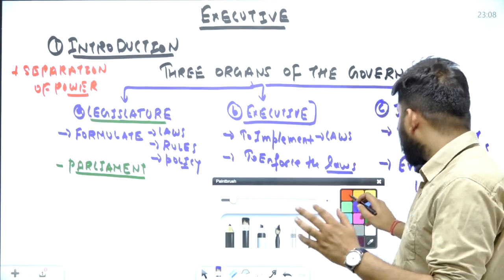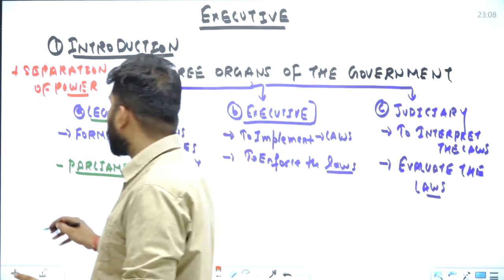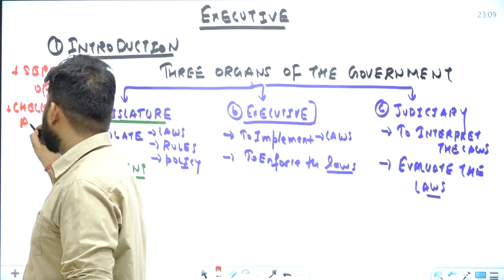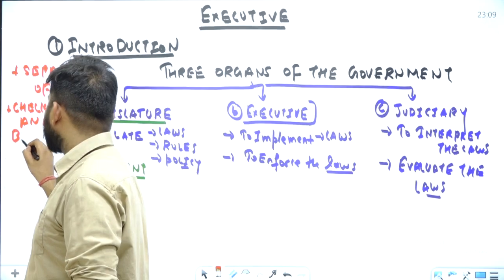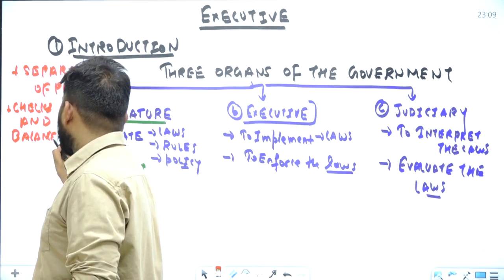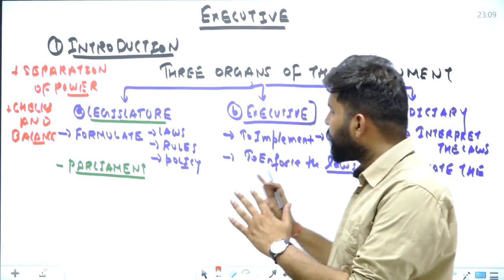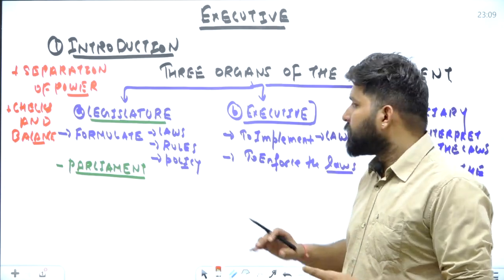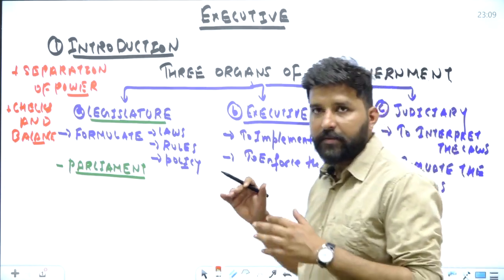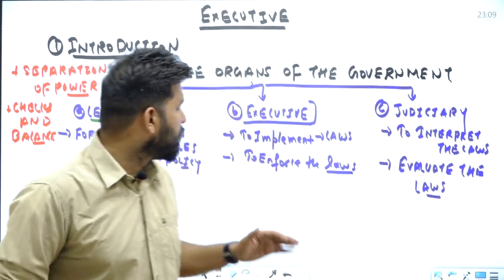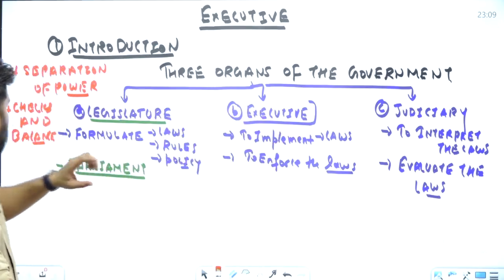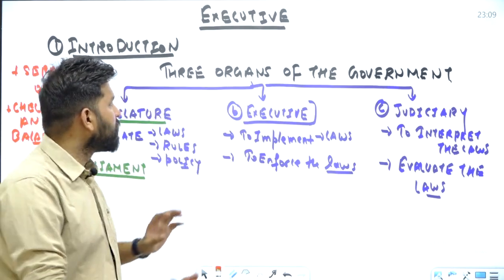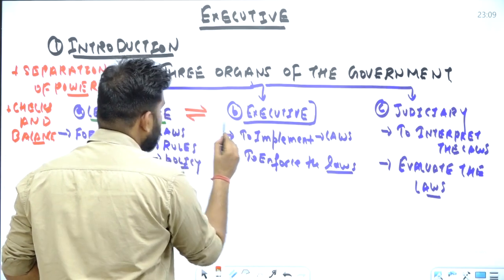So we can write here that this distribution is also called checks and balance distribution. In such a checks and balance system, no institution can override each other, and no institution can take all the powers in their own hand. So we have divided the powers or the functions of the government into three organs: the legislature, the executive, and the judiciary. The checks and balance, the separation of power, and this is the horizontal distribution of power as well.